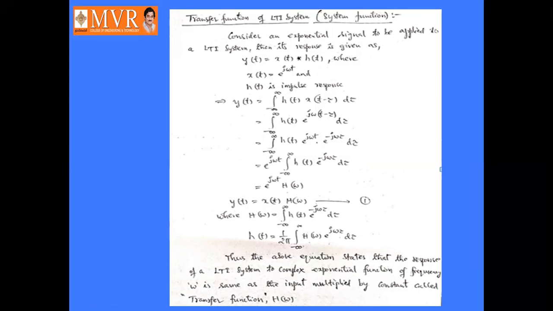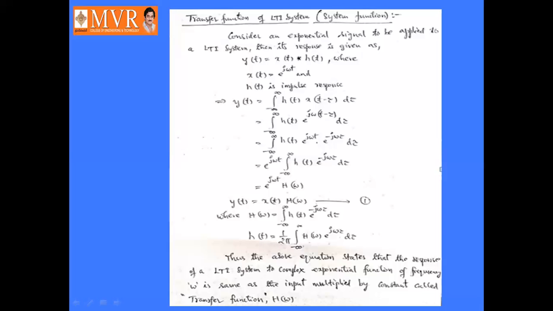Then y of t can be expressed by the convolution formula, that is integral from minus infinity to infinity of h of tau into x of t minus tau d tau, that is, h of tau into e power j omega into t minus tau. That is the definition of convolution: x of t convolved with h of t is defined as the integral from minus infinity to infinity of h of tau into x of t minus tau d tau.